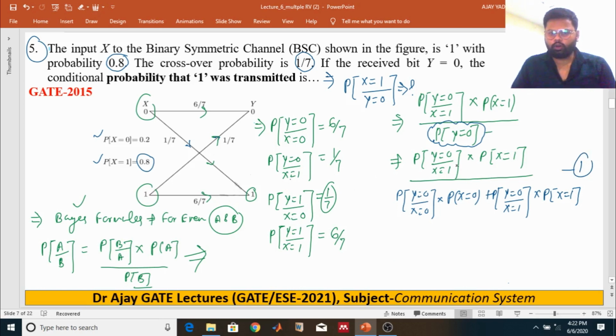Then put all those values in these equations, and you will get the answer.